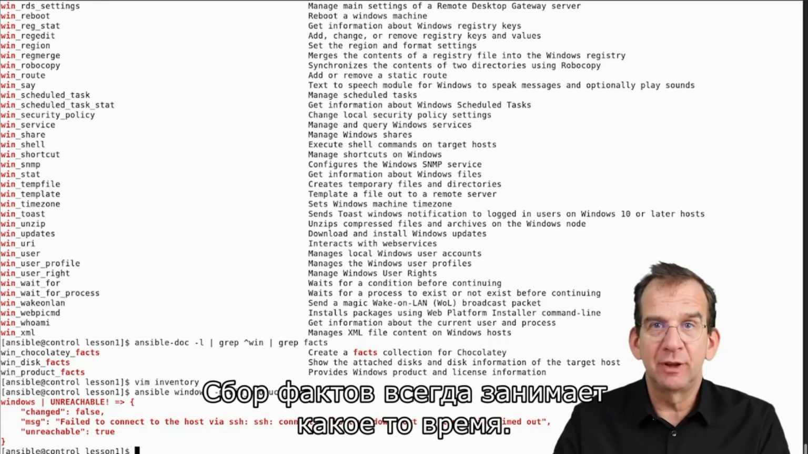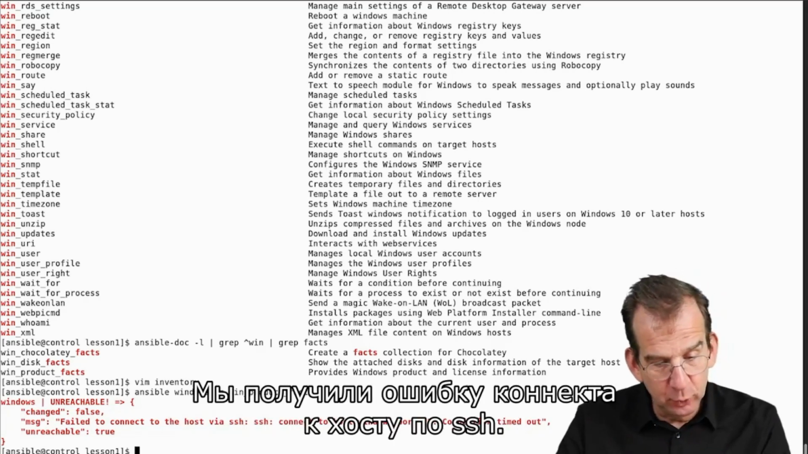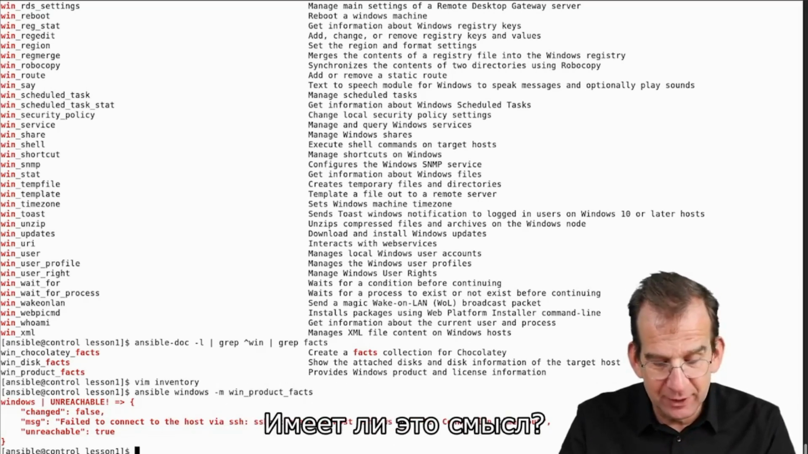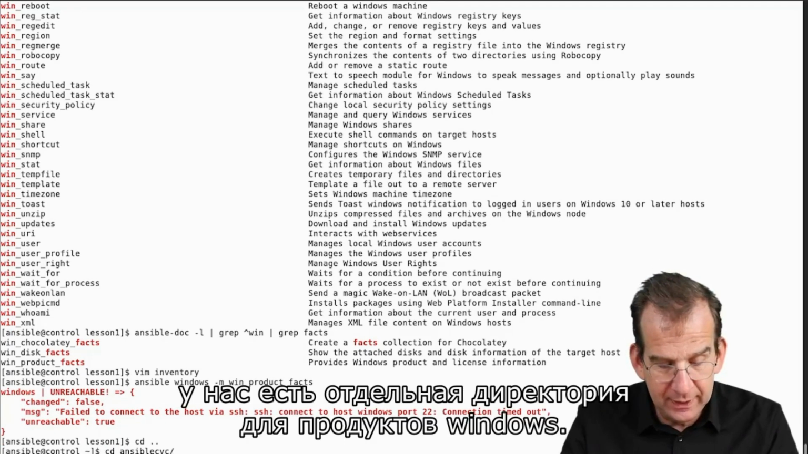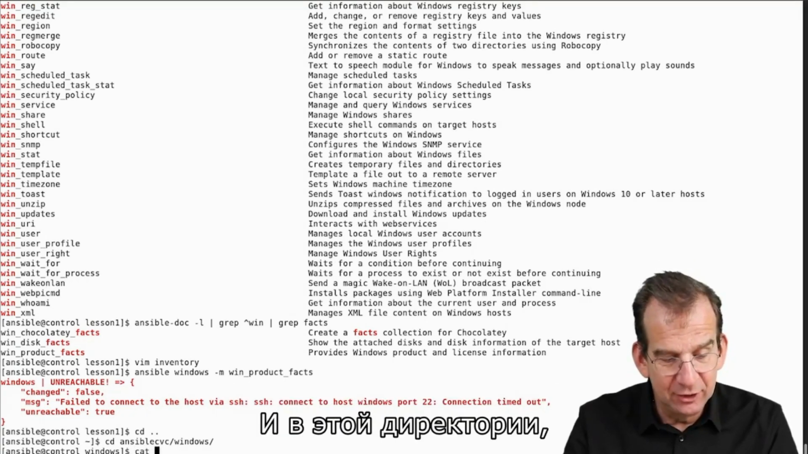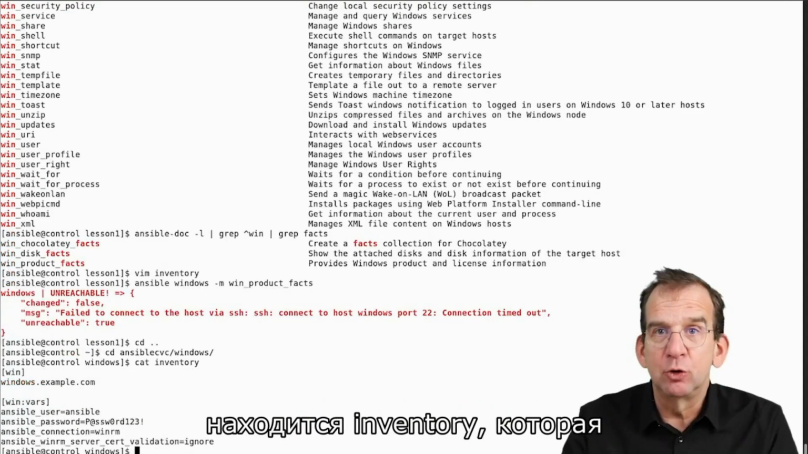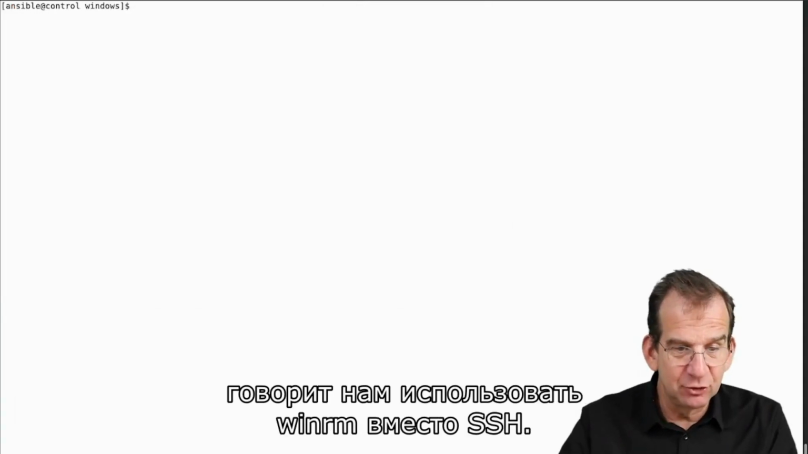Fact gathering can always take a little bit of time, so sit it out, be patient, and oh no, what do we get? Well, we get failed to connect to the host via SSH. Does that make sense? Yes, that makes sense, because you remember we had this separate Windows product directory, and in this product directory there was an inventory, and this inventory is telling us to use WinRM instead of SSH.